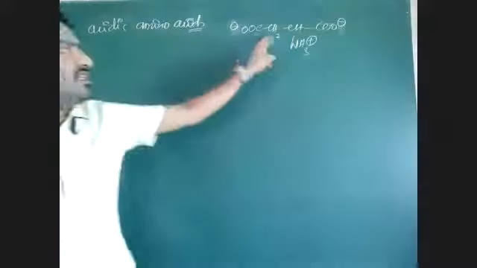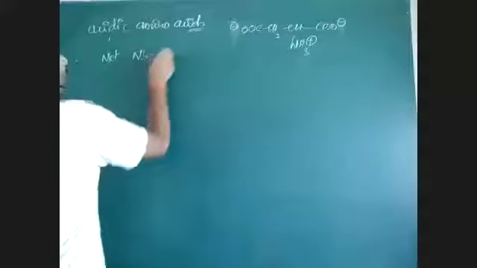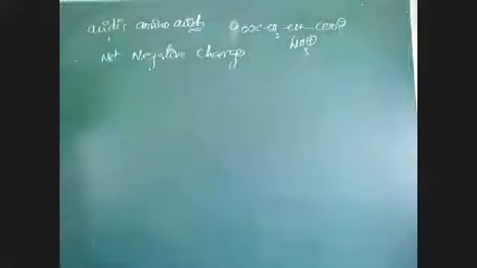Now that is 2 minus and 1 plus. So acidic amino acids carry net negative charge, because of COO minus in the R group.